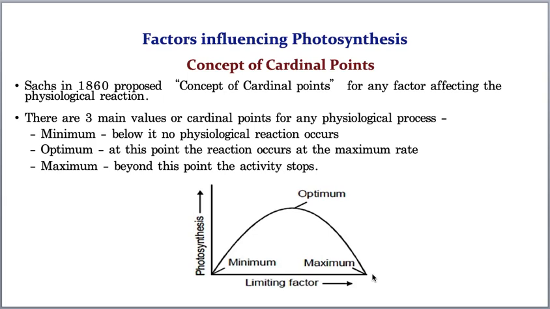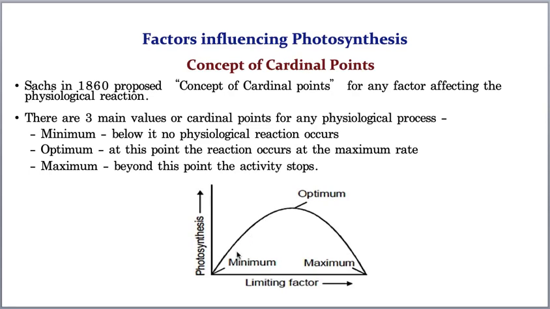So if any photosynthetic activity wants to show its maximum rate, then the conditions must not be too less and must not be too more, it must be medium. And this medium availability of the limiting factor is called optimum. Hope you understood. For example, I will tell you a very common example, then you will understand.